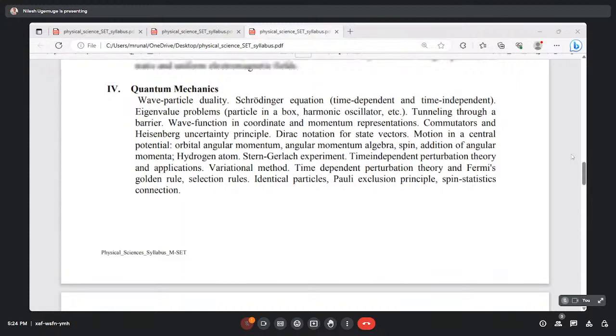Recently, some Nobel prizes were awarded for matter waves and gravitational waves. And if we talk about all these kinds of phenomena, then we come to know that there really is an importance of quantum mechanics.